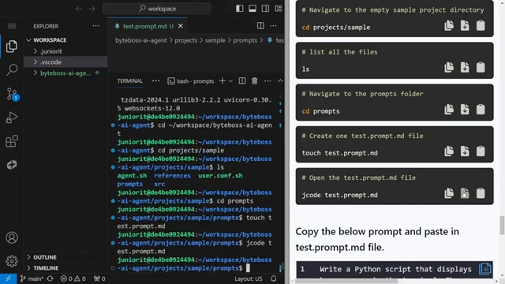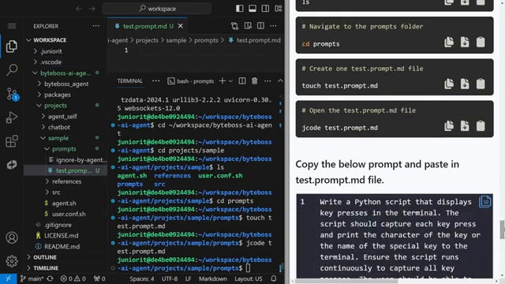Now this file is empty. You just need to copy the below prompt and paste it here. I have just copied it and I will paste it here. And you can read about the prompt.